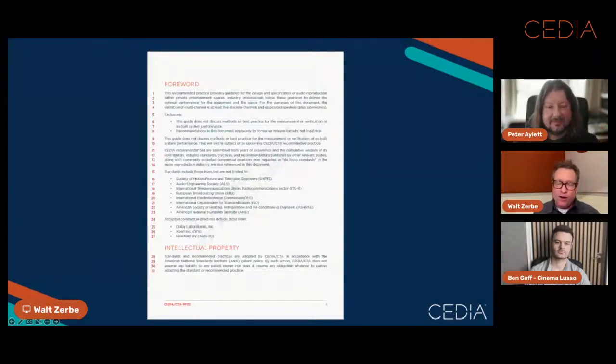This way, it already captures every page that you're on when you make your comment automatically. And then you just say, hey, line 14, I have a comment about line 14. So there are some rules on how you comment, but it's that easy. So if you're a CEDIA or CTA member and you wish to take a look at this document, and you also wish to comment on it, we welcome it.